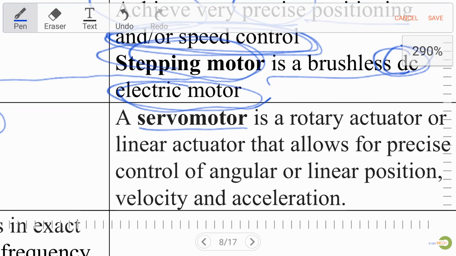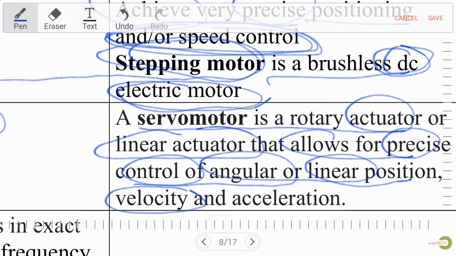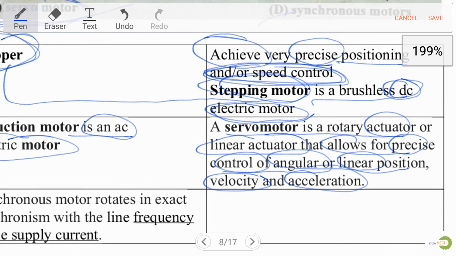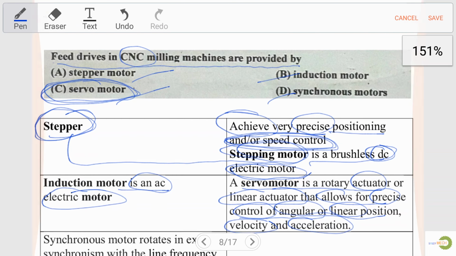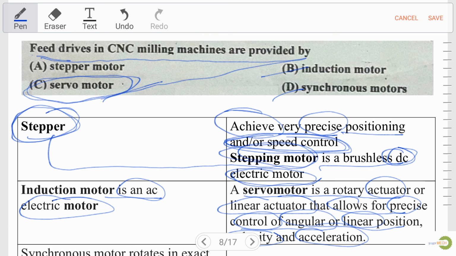Now a servo motor is a rotary actuator or linear actuator that allows precise control of angular, linear, velocity and acceleration in our CNC machine. So for our question, let's focus on the question. Feed drives in CNC milling machines are provided by servo motor.